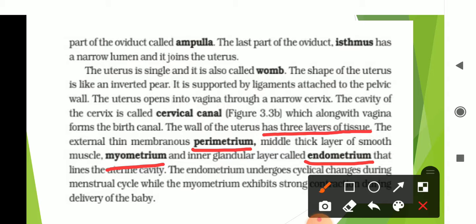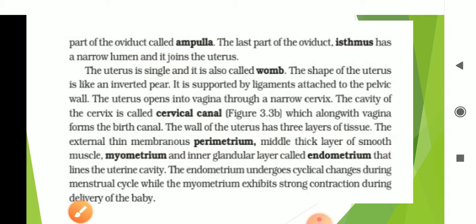The outermost layer is called perimetrium, the innermost layer is called endometrium, and between these two layers is the myometrium. The endometrium undergoes cyclical changes during the menstrual cycle, but the myometrium helps in contraction during childbirth or delivery of a baby.